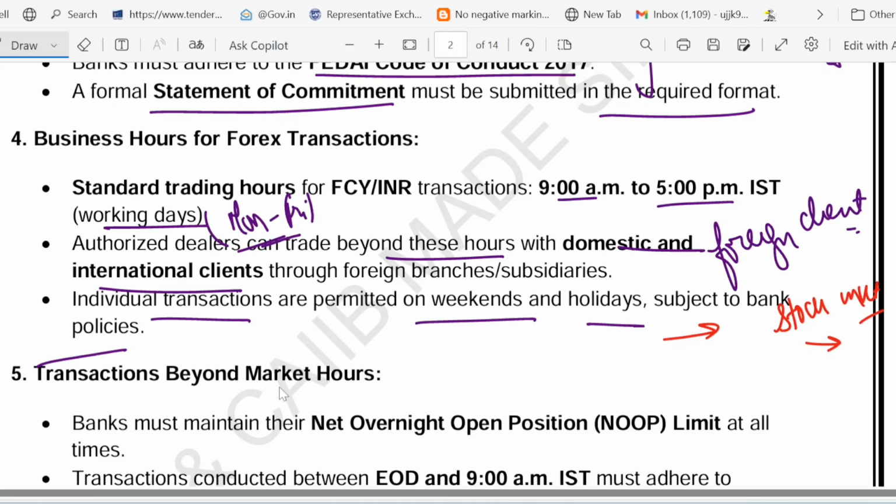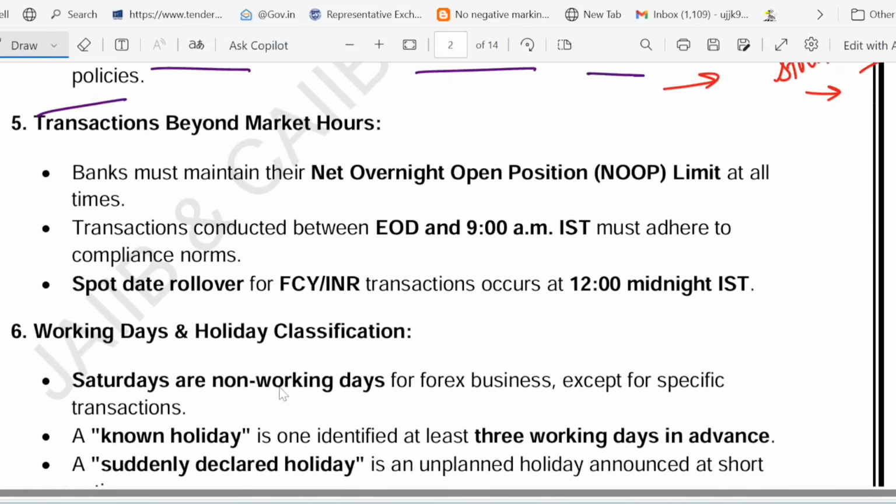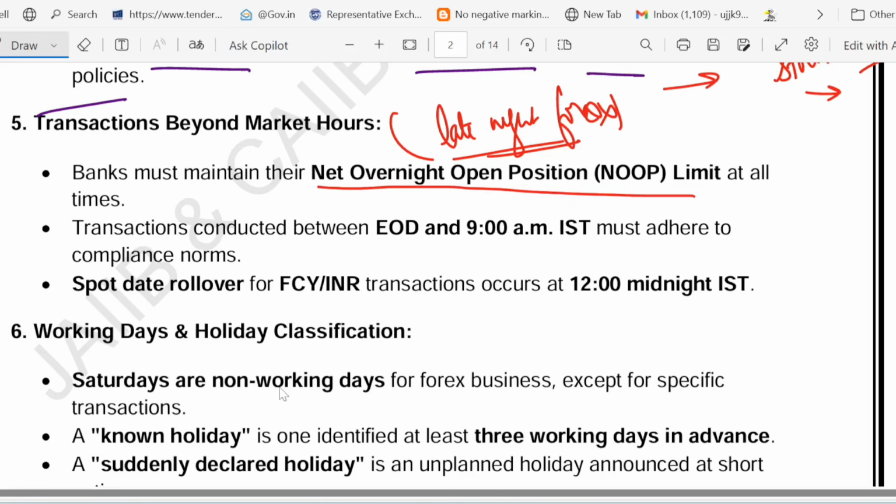Now have a look at the transaction beyond market hour. That is called late night forex, transaction beyond market hour. So banks must stay within their overnight risk limit. That is called NOOPL, net overnight open position limit. So that is the point, that banks must maintain their NOOP limit. Banks must stay within their overnight risk limit, and this overnight risk limit is called NOOP, net overnight open position.